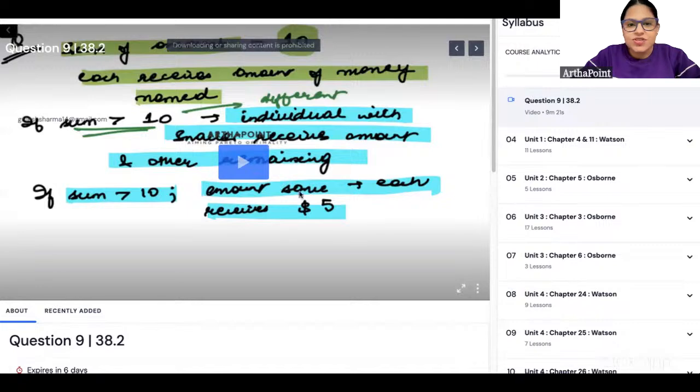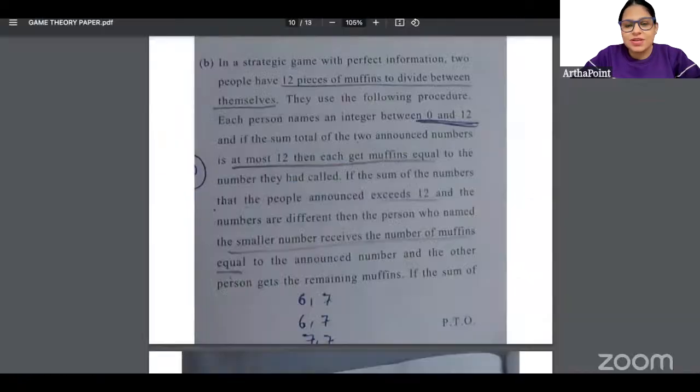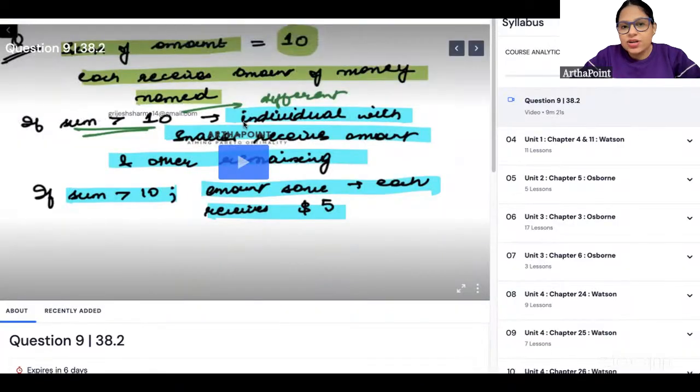This is absolutely the same question that has been asked in exam. Two people have 12 pieces of muffin to divide among themselves. They use the following procedure. Name an integer between 0 and 1. Absolutely same. Name an integer between 0 and 1.